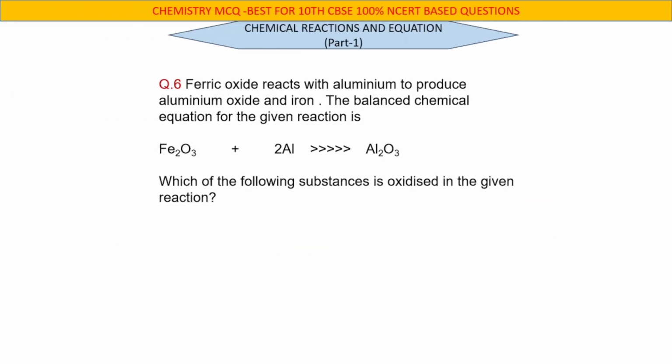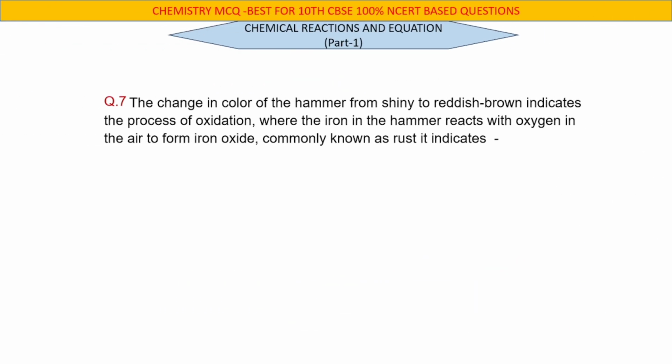Question number 6. Ferric oxide reacts with aluminium to produce aluminium oxide and iron. The balanced chemical equation for the given reaction is Fe2O3 + 2Al gives Al2O3 and 2Fe. Which of the following substances is oxidized in the given reaction? Right answer: C. Aluminium.